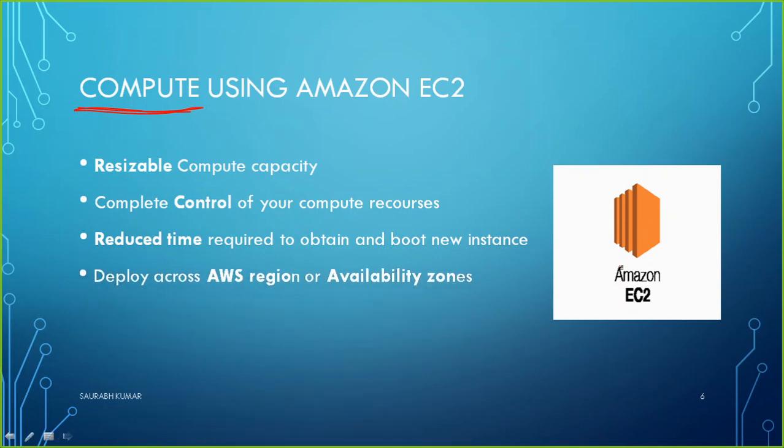Then it is going to be deployed across the AWS regions or with the help of availability zones. I have shown you practically, whenever you are starting an EC2 service, you need to select the AWS region. Also you need to select the availability zones. And thereafter, after choosing the regions and zones, you will be able to choose any kind of operating system. I have shown you there are Amazon Linux, Red Hat Linux, SUSE Linux, Ubuntu, and Windows also. So you can choose whatever operating system you want to run on that EC2.